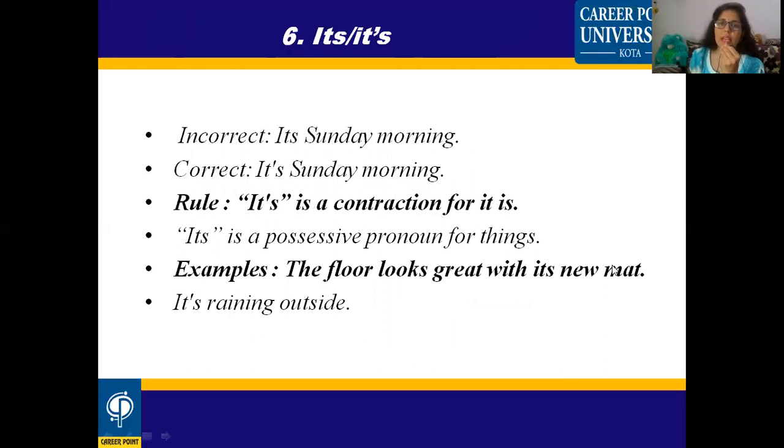Another one is its and it's. If you find an apostrophe after it, then it is it's, meaning it is. The floor looks great with its new mat. It's raining outside. So when you find it's, it is a verb, and its shows the possessive pronoun.